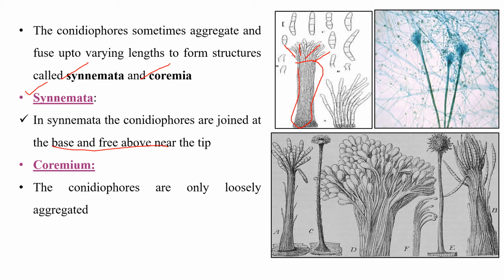And coremium. Coremium means the conidiophores are only loosely aggregated. Here we can see they are loosely aggregated, but they do not form a firm structure. Like here, how they are attached very firmly, whereas here they are loosely associated. That's all. So we have to remember these two terms, synnemata and coremium.